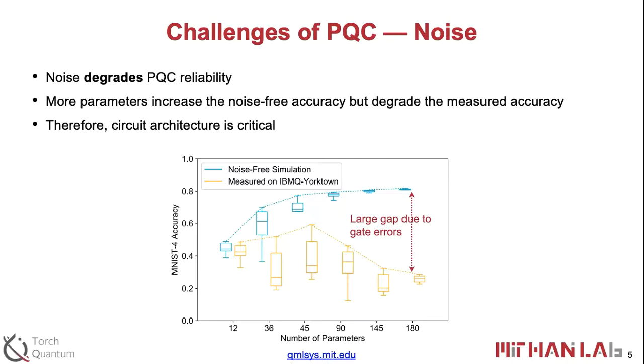In the green curve on top, for the noise-free simulation of the circuits, when we increase the number of parameters, the learning capacity increases, so we see higher accuracy. But on the real machine, a superconducting IBM Yorktown machine with 5 qubits, the accuracy goes up first and then degrades to a pretty low level, which is barely a random guess, 25%.